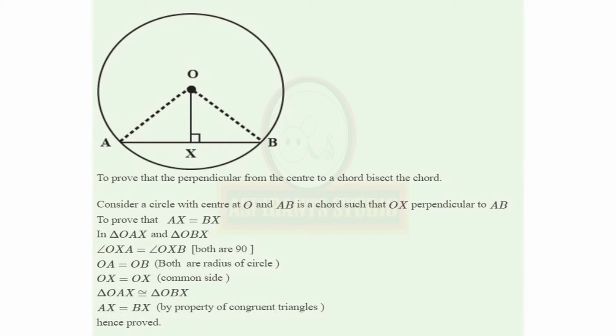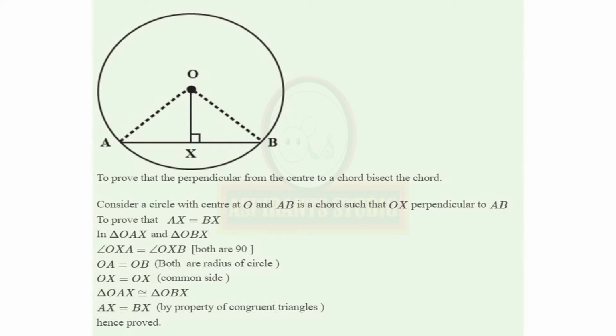Now, coming to the proof. In triangle OAX and triangle OBX, since segment OX is perpendicular to chord AB, we have measure of angle OXA equal to measure of angle OXB because both are 90 degrees. We have OA equal to OB because both are radii of the same circle. So hypotenuse OA is congruent to hypotenuse OB. Segment OX is congruent to segment OX because it is a common side.